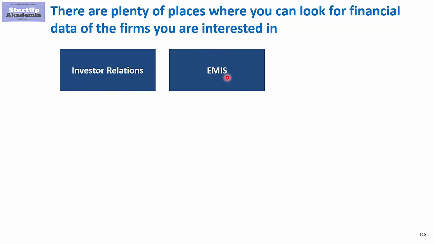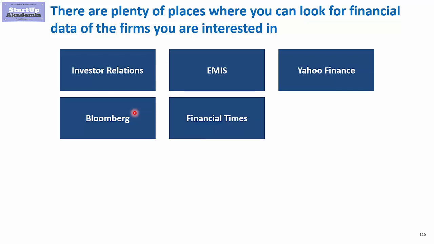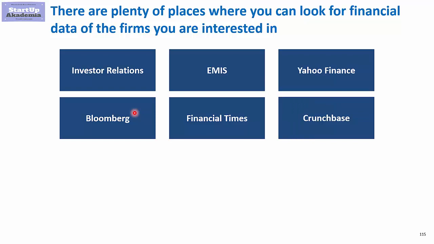Then you've got a lot of aggregators of financial data. One of them is EMIS. You also have Yahoo Finance and Bloomberg. Those agencies provide very detailed information about well-known companies. They also, in many cases, provide some market analysis that you might find useful as well. In the same category, you've got Financial Times and to some extent Crunchbase, which has a lot of information,